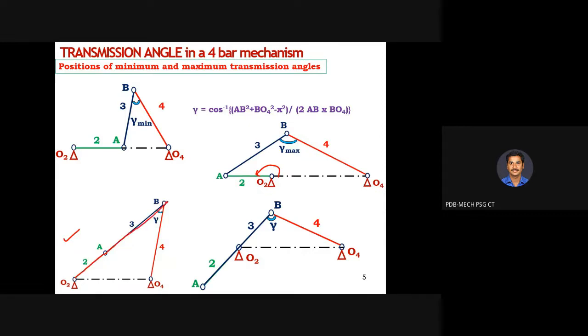So for example, in this case, these two are like this, so that it becomes 180 degrees, and in this case these two are in line, they merge with each other. Now what is the name it holds when this condition prevails? So this particular position is called the toggle position. You can call it a toggle position when your coupler and crank are in line with each other. So what is the significance of this toggle position?